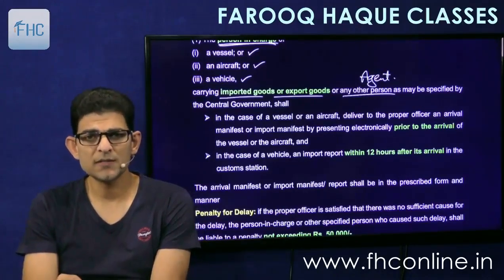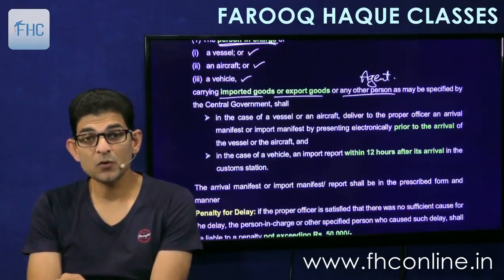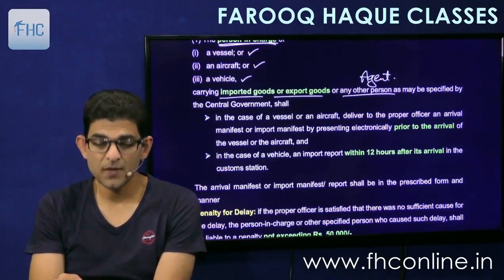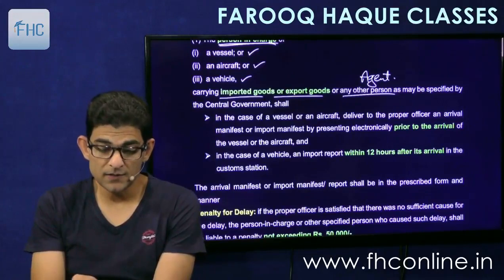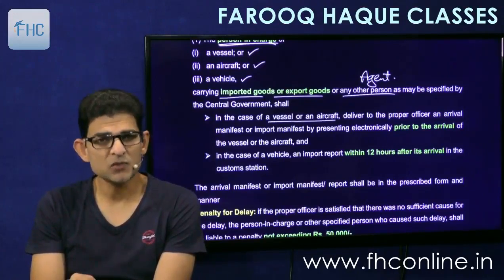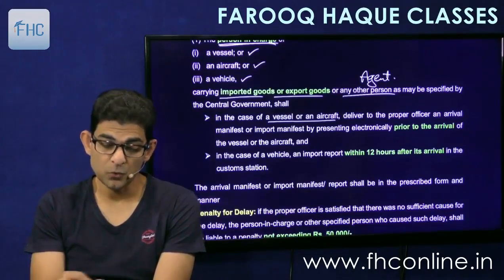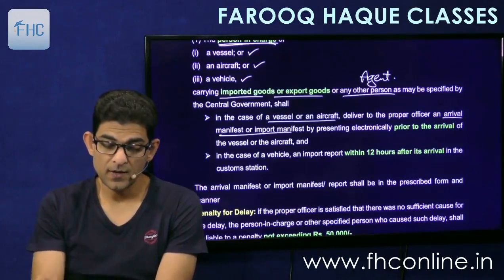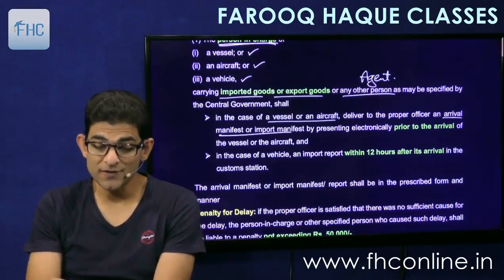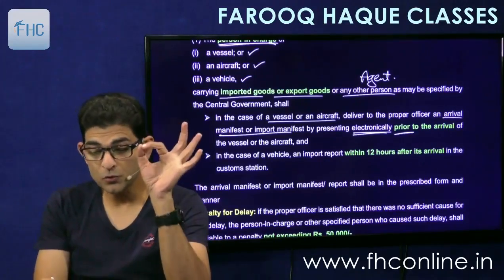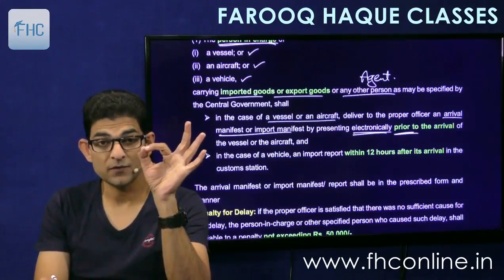Agents are also allowed, CNF agents we call them. They are also allowed to file the manifest on behalf of the person in charge. So, or any other person as may be specified by the government shall. In case of vessel or aircraft, vessel means the ship. So, in case of ship or the aircraft, deliver to the proper officer an arrival manifest or import manifest by presenting electronically. They have to present it electronically prior to the arrival of the vessel or the aircraft.